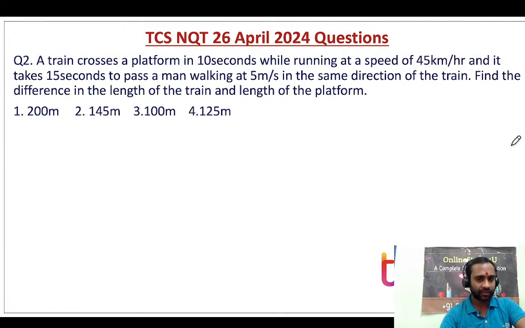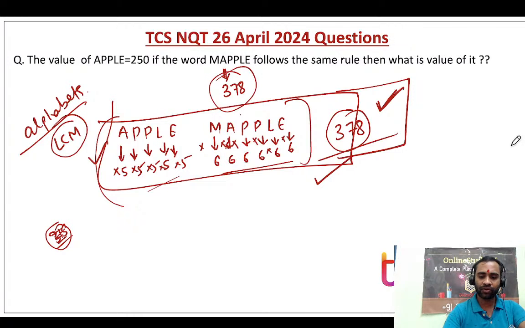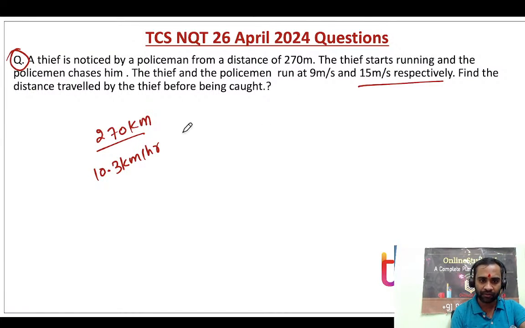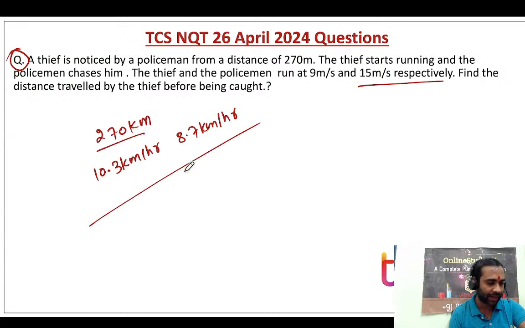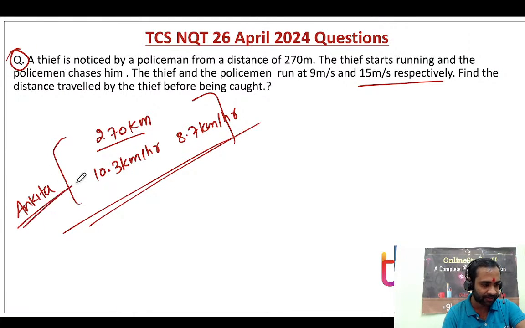Ankita ji, just now we were solving this question. For one of the students it was 270 kilometers, and the speed was 10.3 kilometers per hour, and the other was 8.7 kilometers per hour. So the question was similar only, but the values were different. Now it is clear, Ankita, and for everyone here.